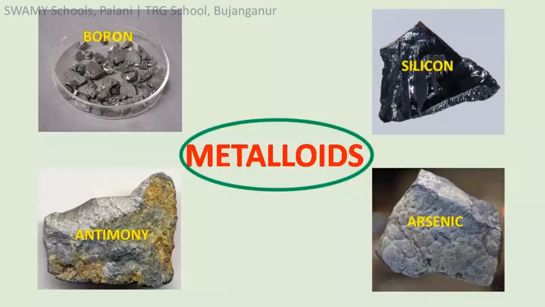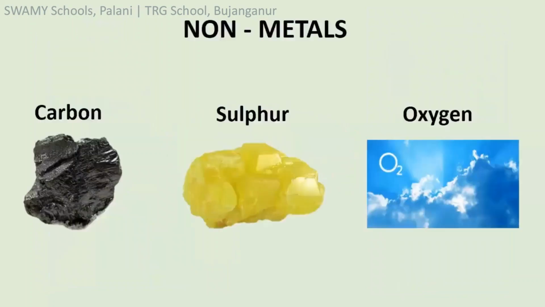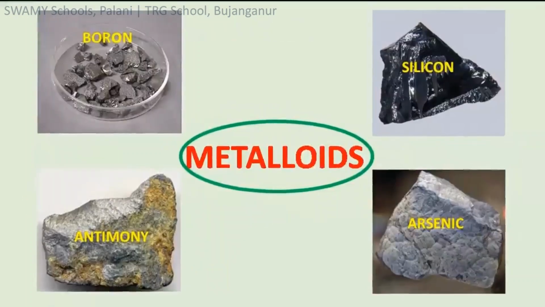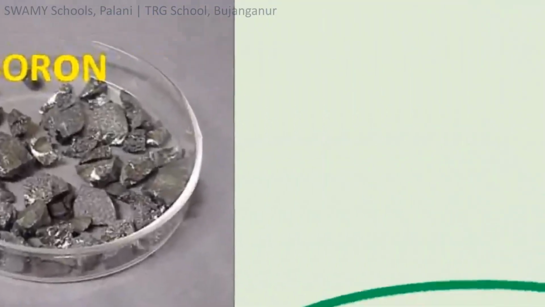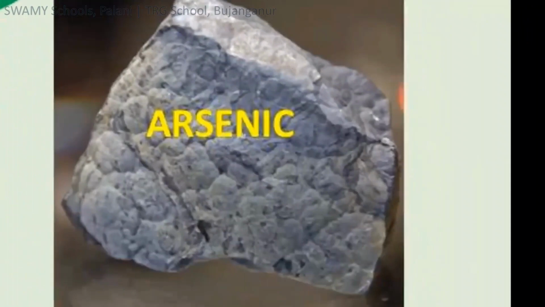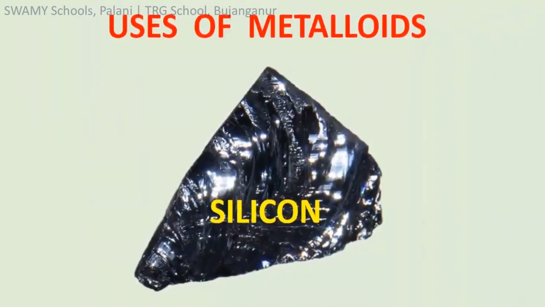Let us know about metalloids. The elements which exhibit the properties of metals as well as non-metals are called metalloids. Examples: boron, silicon, arsenic, and antimony, etc. Uses of metalloids.